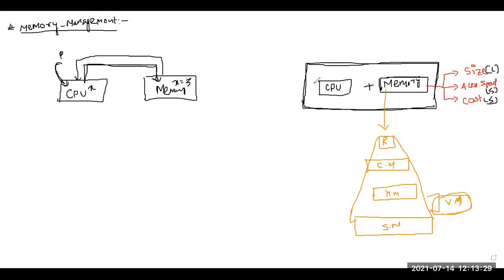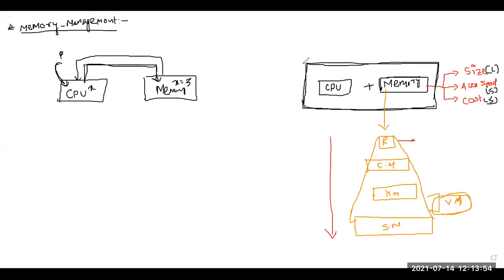So if you see this hierarchy structure of memory, remember these 3 parameters. What is the size of register? Size of register is very less. As we go down, what will the size be? Size will increase.